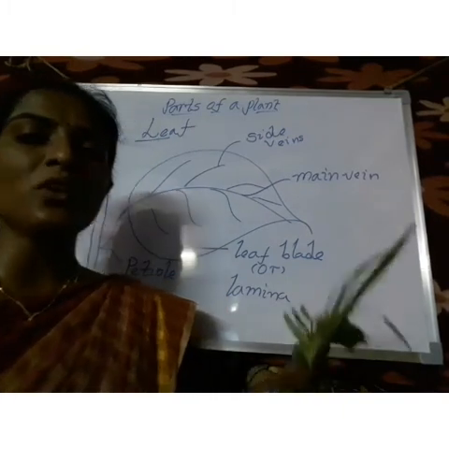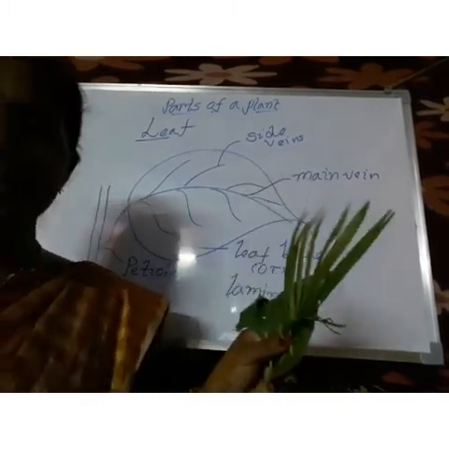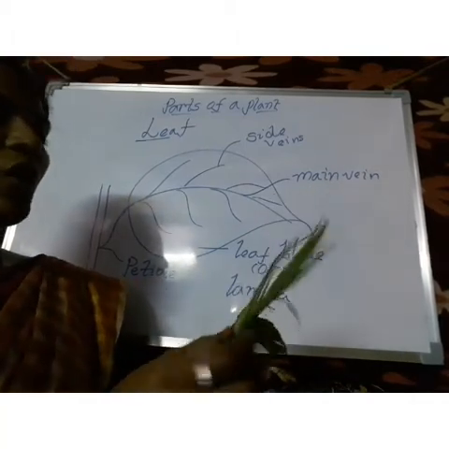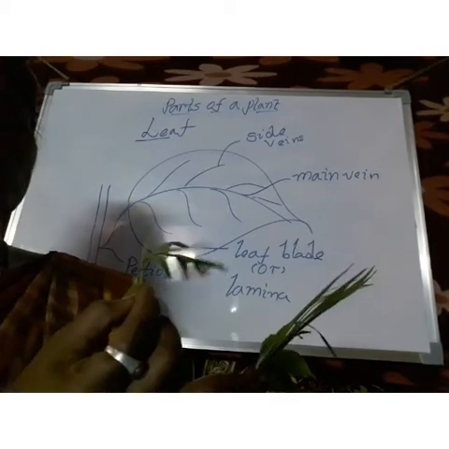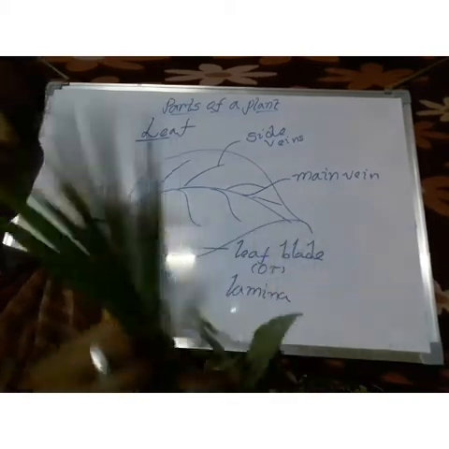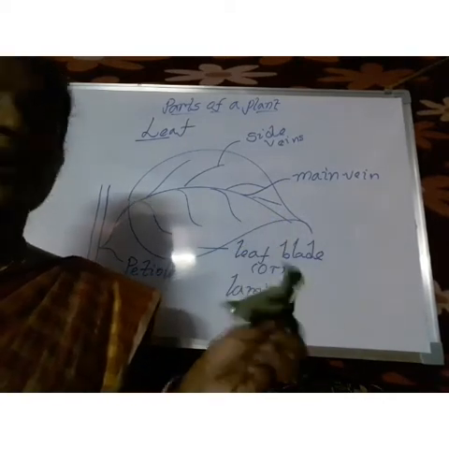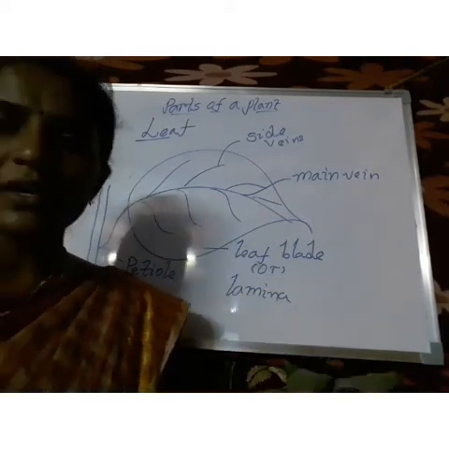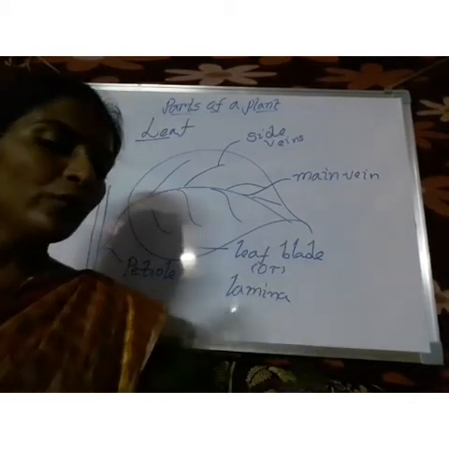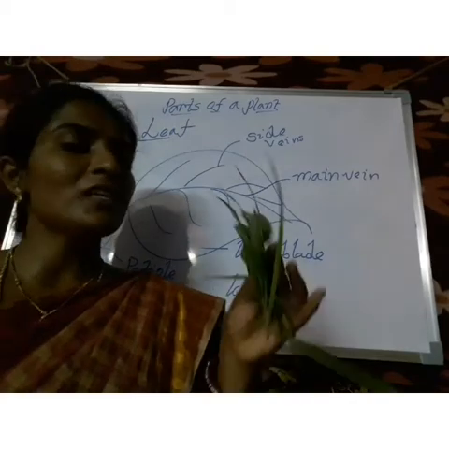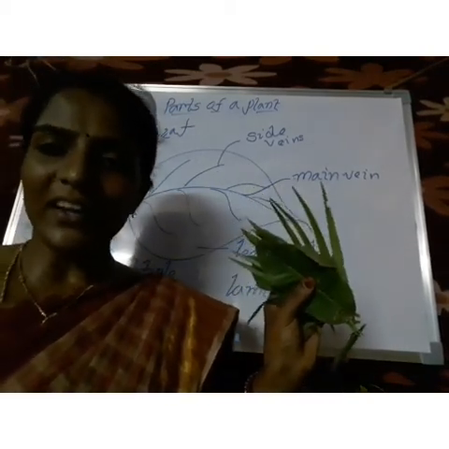Observe that all these leaves are green in color, and they also have different sizes and shapes. This one is marigold, this one coconut, this one guava, and this one papaya. They have different shapes, but one unique quality is there. All these leaves are in which color, children? Yes, green color.